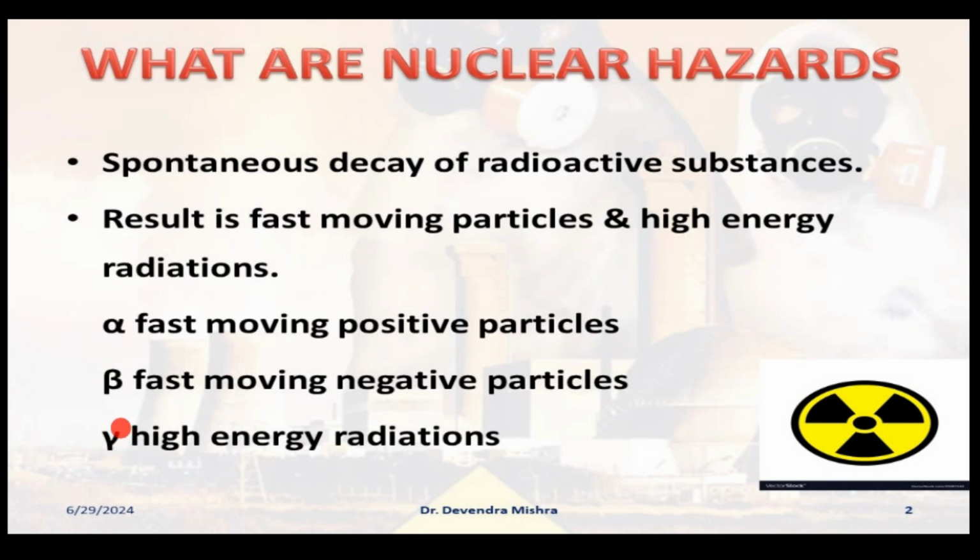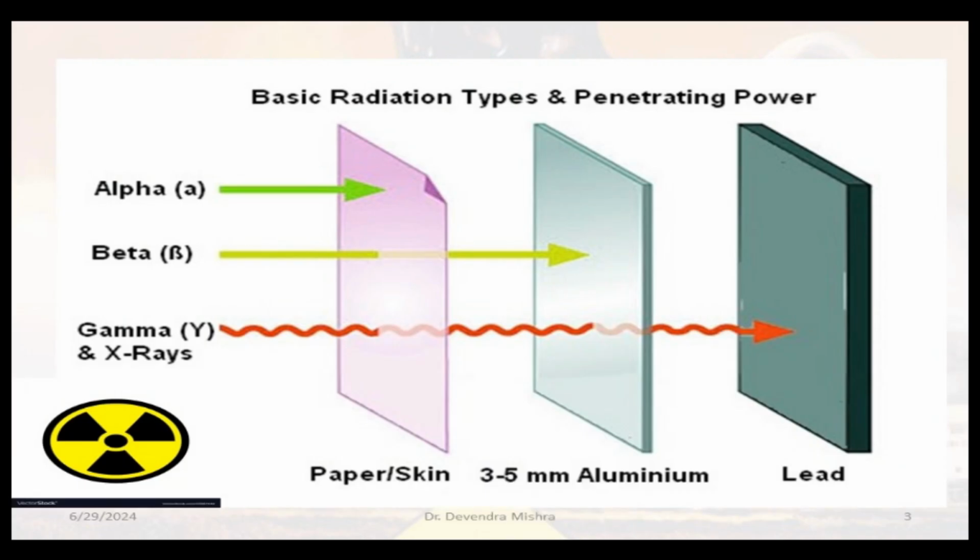The penetration power of gamma is very high, and it is fatal for any individual, be it plant, animal, or human being. So uranium, plutonium, and many other radioactive substances, when they undergo disintegration, they actually emit these kinds of radiations.